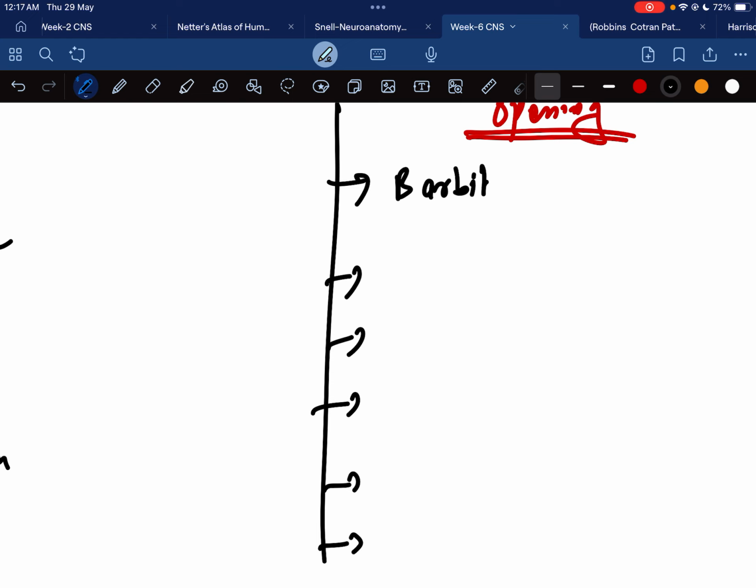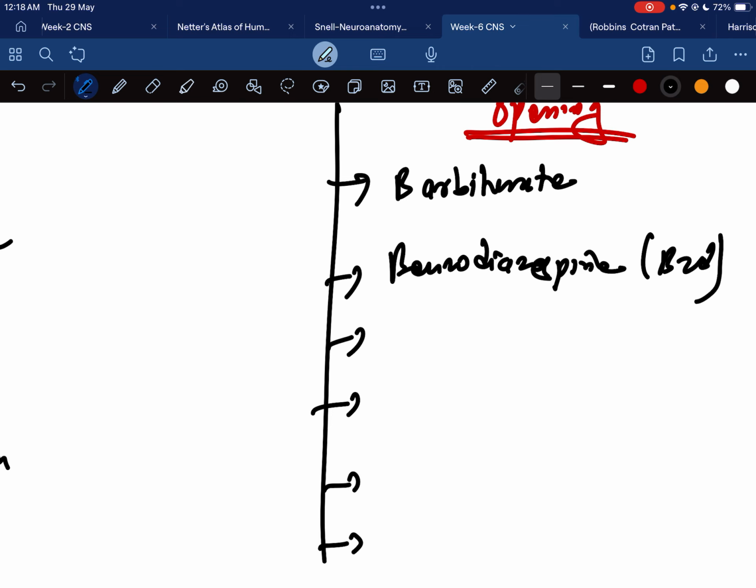The barbiturates also act on the GABA receptor. There are benzodiazepines, BZD. There is vigabatrin. Then there is valproate.